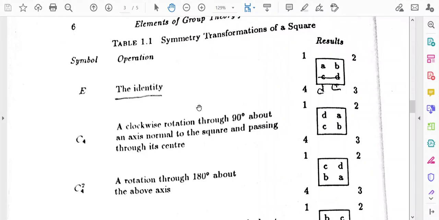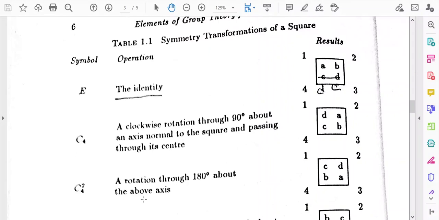So, ultimately this index will change, and A, B, C, D will be the new set of index, but here 1, 2, 3, 4 is unchanged. We have drawn the numbers 1, 2, 3, 4 outside the square to indicate that there is some change in the index, because you see at first A corresponds to 1, but here D corresponds to 1. That means there is some change of index, but the shape of the square is unchanged. Now, we are giving rotation through 180 degree about the same axis.